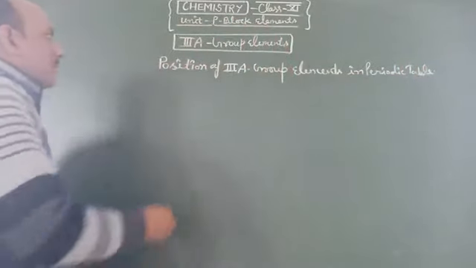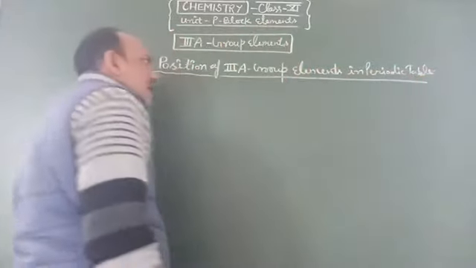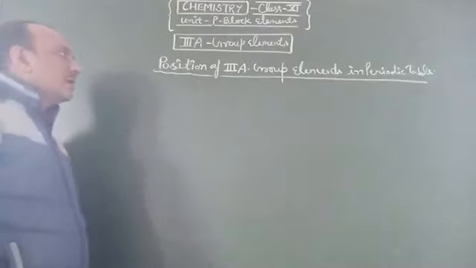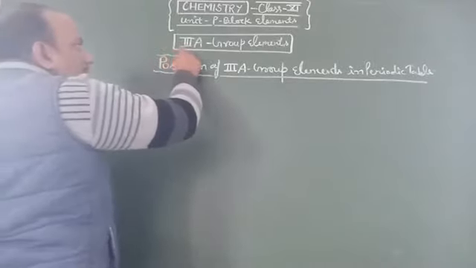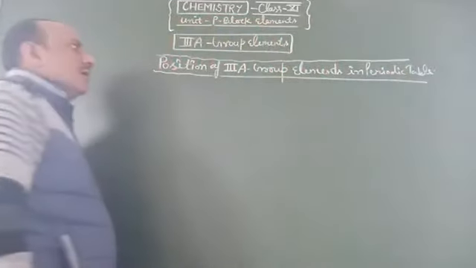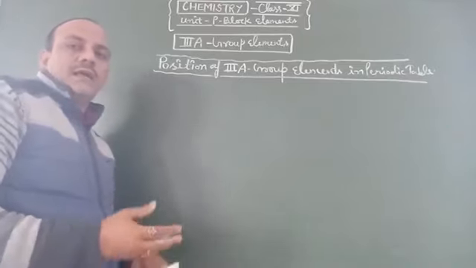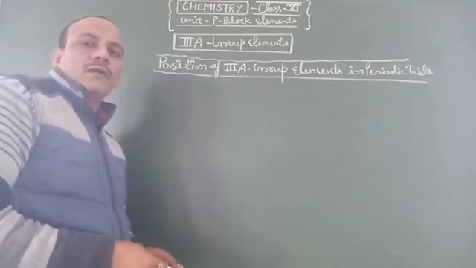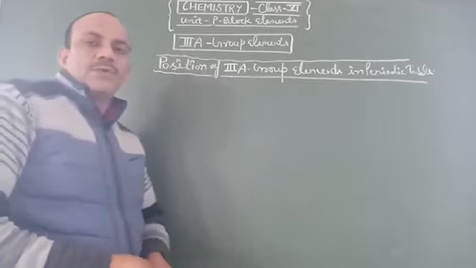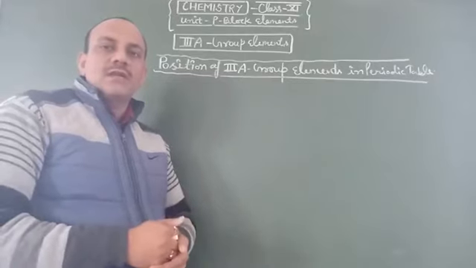We will discuss some given hints and then complete this long question, because here the given hints are electronic configuration, valency, oxidation state, atomic radius, their electronature and its chemical behavior. An important question for you: describe the position of third A group elements in periodic table by the basis of electronic configuration.